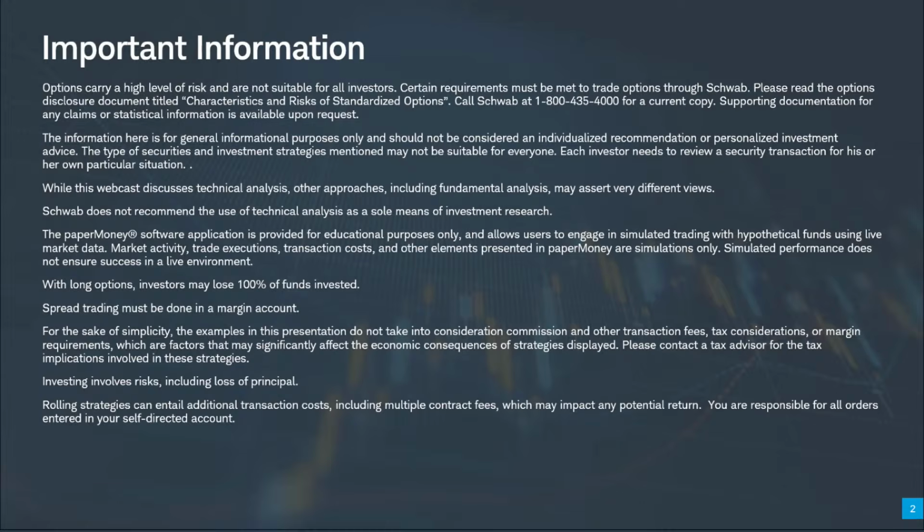So we're going to get into more of that today, but let's hit those important disclosures here first. Options carry a high level of risk and are not suitable for all investors. The information that we're going to cover is for general informational and educational purposes only and should not be considered any type of recommendation or advice. And we are using a paper money software application today. Keep in mind that there are some major differences between paper and live.